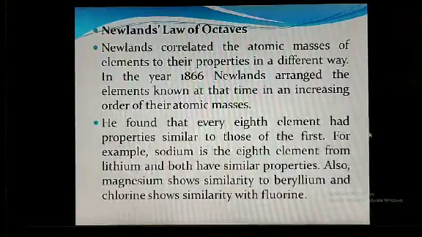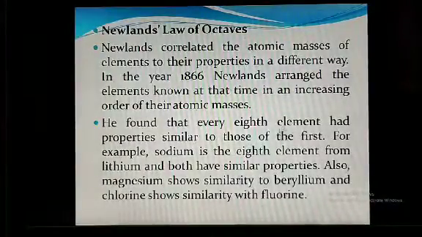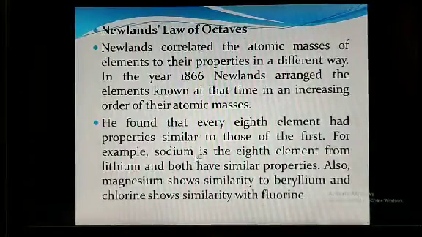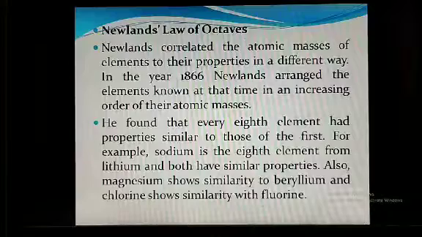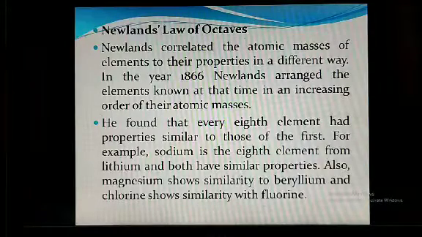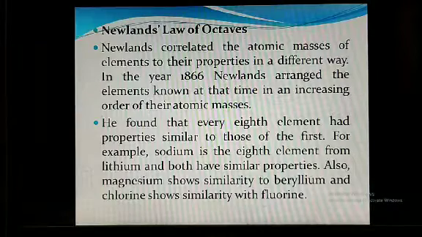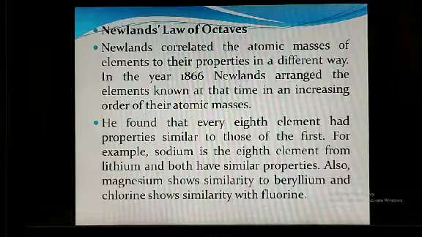He found that every 8th element had properties similar to those of the first. For example, you are aware that in Indian music there are 7 main notes, namely sa, re, ga, ma, pa, da, ni, sa. That is called saptak.